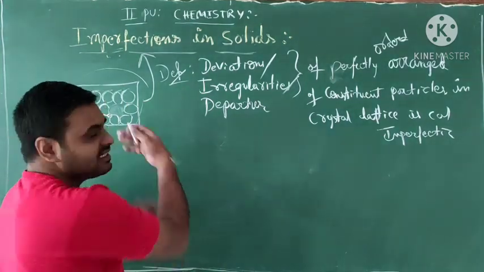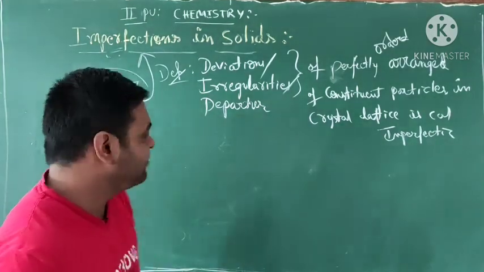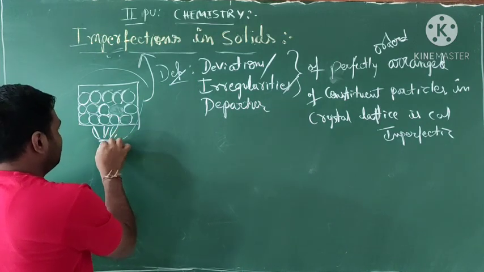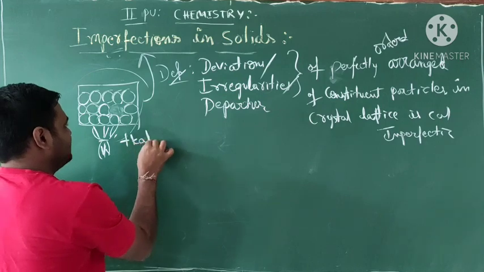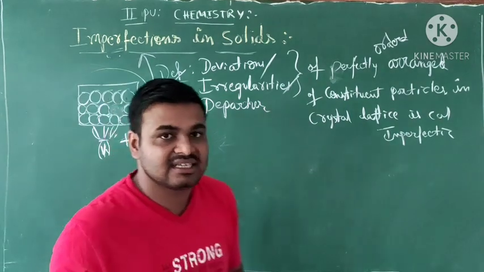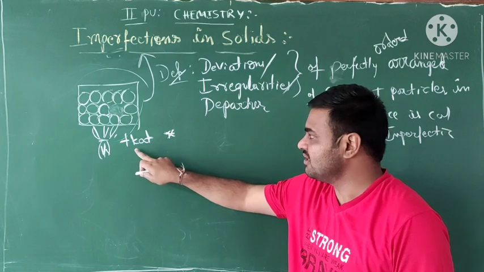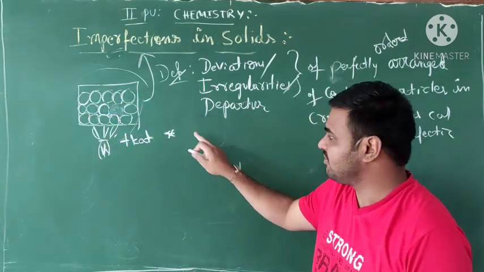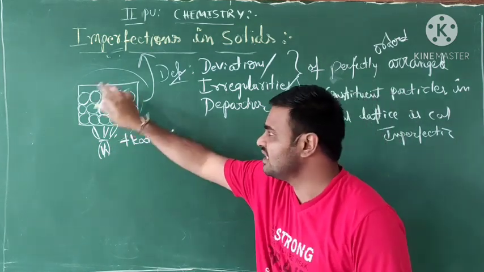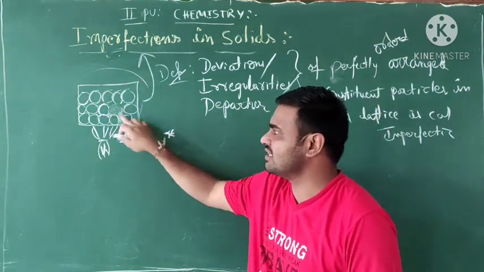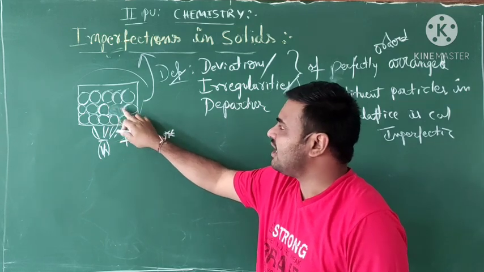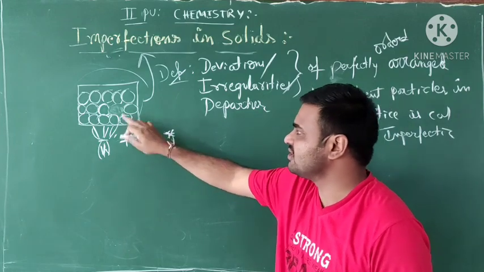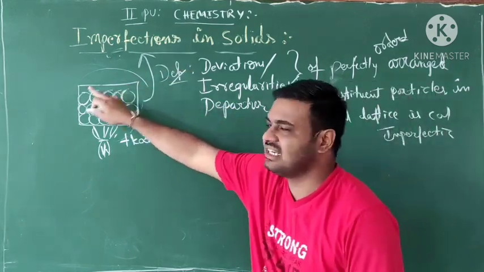Okay students, now how does this imperfection form? This is due to the presence of heat. The first point is how it occurs: the particles absorb heat from the surroundings. When the heat from the surroundings is absorbed, the atoms vary. Heat absorption gives imperfection in a crystal lattice.